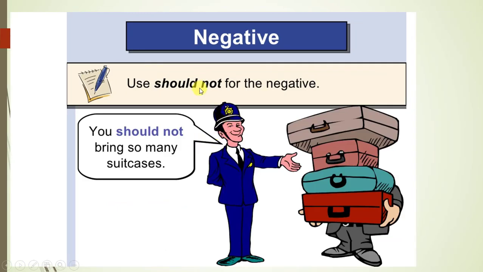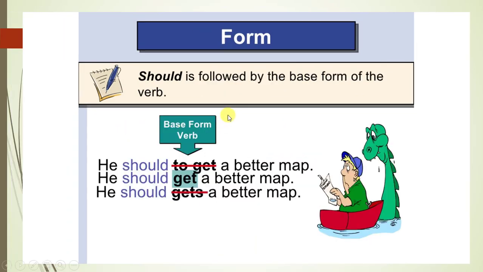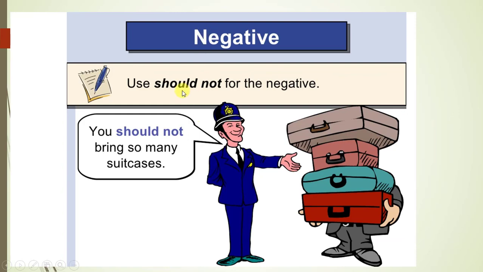Now in the negative, we use should plus not, or we can put it together, we contract it. For example, you should not bring so many suitcases, or you shouldn't bring so many suitcases. When we are giving a negative sentence, we are not expressing that something is not possible. It is a recommendation, it is something good, but we are providing a recommendation. Affirmative, it is an advice, but negative, it is a recommendation.